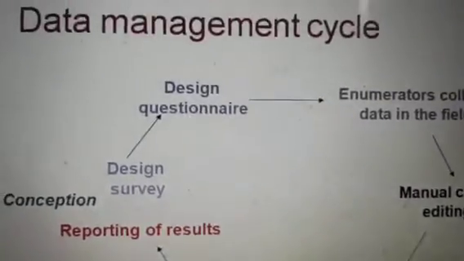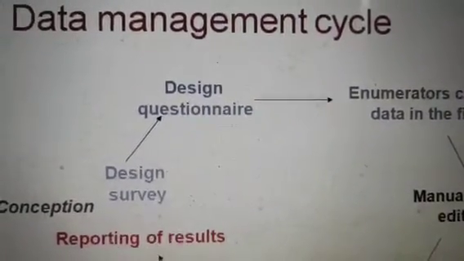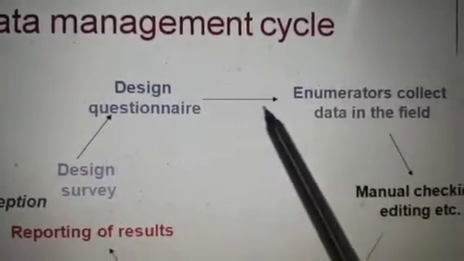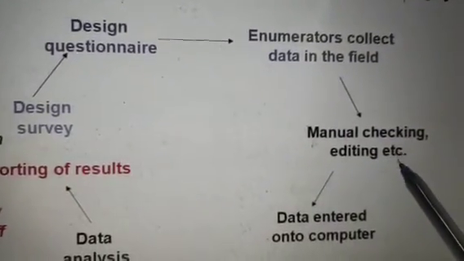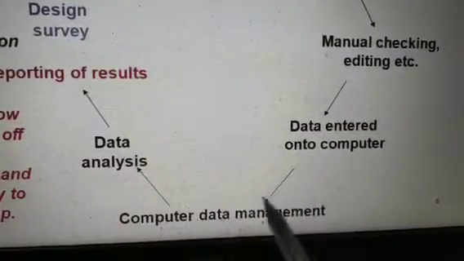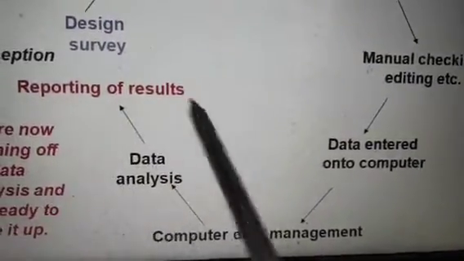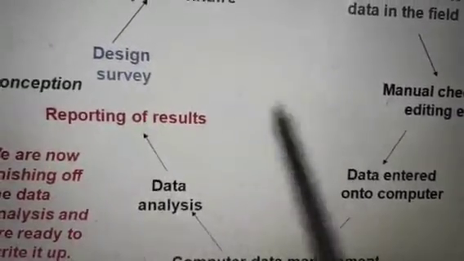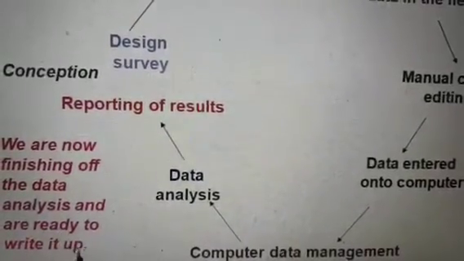And students, with this flow diagram, you can see the data management cycle. That means conception, that is there is a design survey, design questionnaire, enumerators collect data in the field, manual checking, edited, etc. Then data entered onto computer, then computer data management, then data analysis, and then reporting of the results. So you have to come ultimately here from design survey to reporting of results. And we are now finishing off the data analysis and ready to write it up.